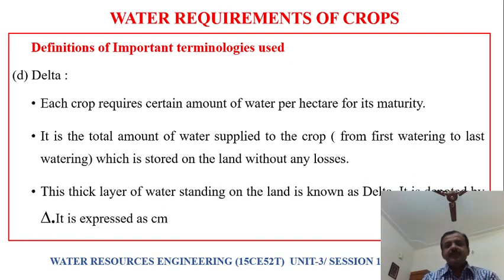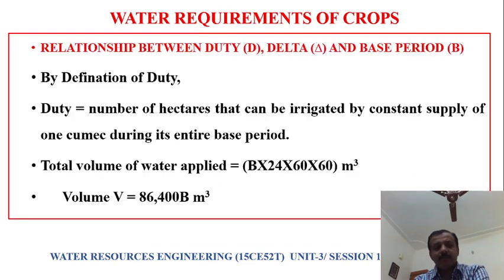Delta. What is this delta? It is the total amount of water supplied to the crop from first watering to the last watering, which is stored on the land. Whatever water we supply from first watering to last watering, if it is stored on the land without any losses, this depth of water stored on the land we call delta.